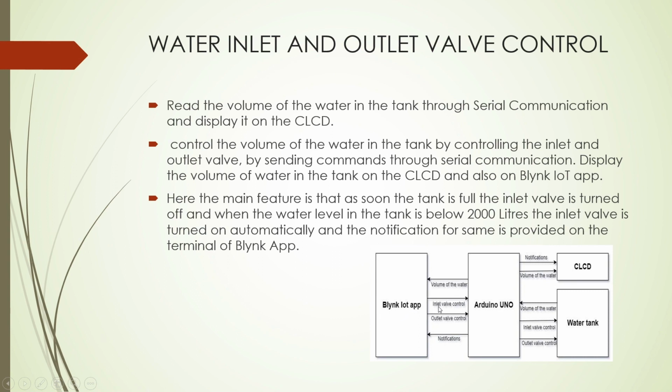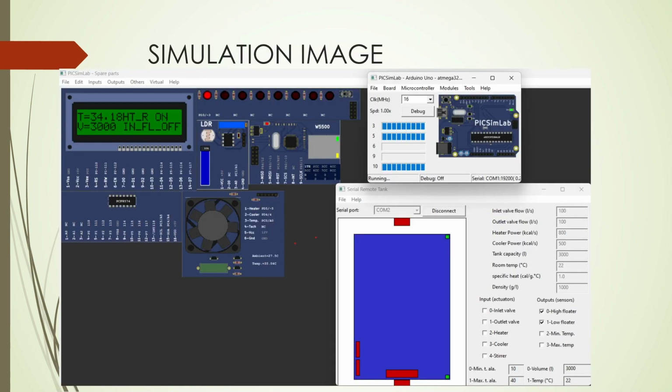We control the inlet and outlet valve through the Blynk IoT app. That information is passed to the Arduino Uno, which transfers the information to the water tank, and the inlet and outlet valves are then turned on and off. The information about the volume of water in the tank is passed to the Arduino Uno, which passes it to the Blynk IoT app. Moving on to the next slide.